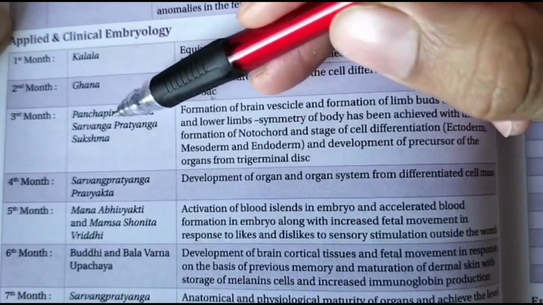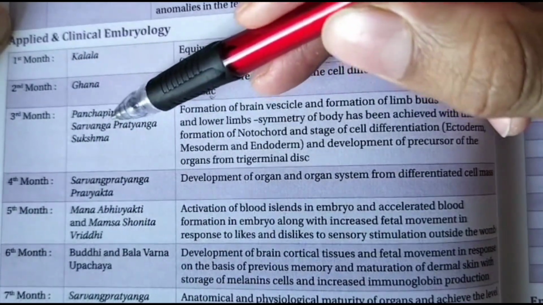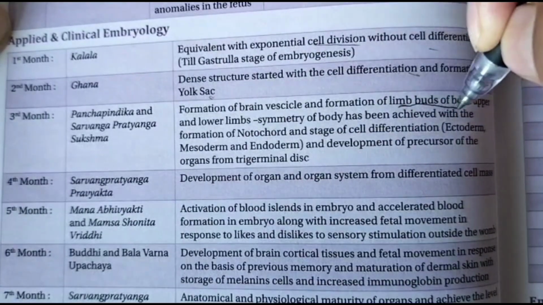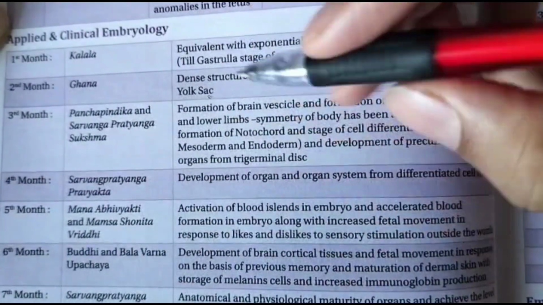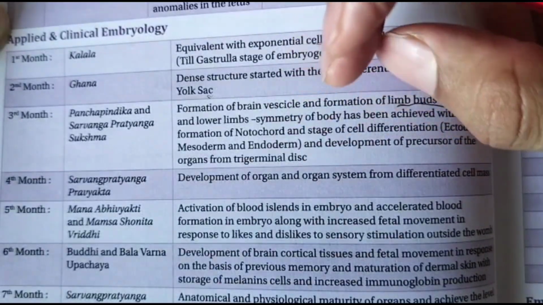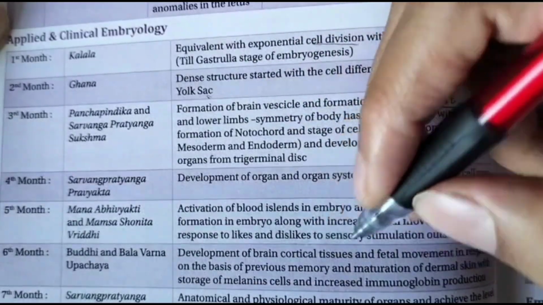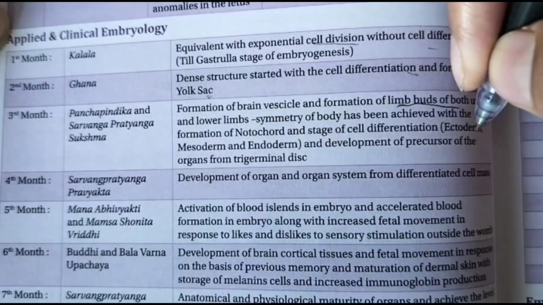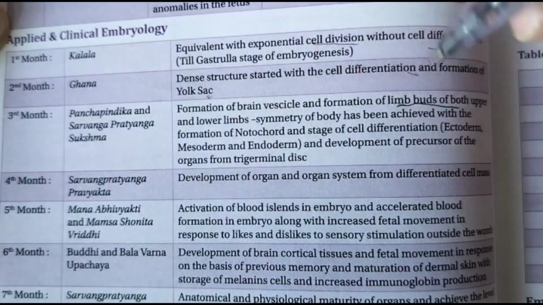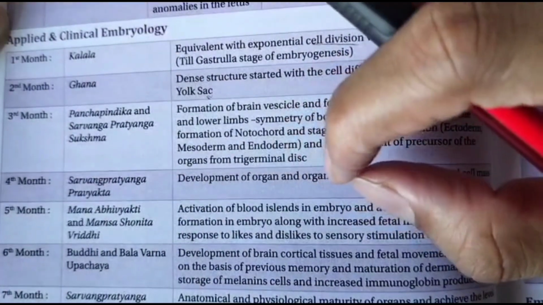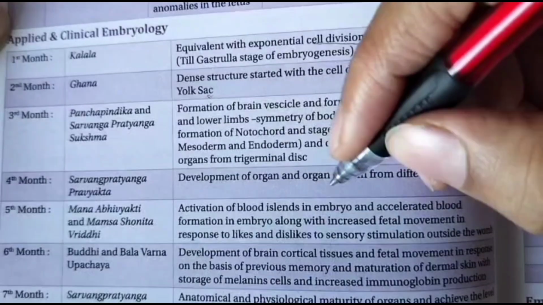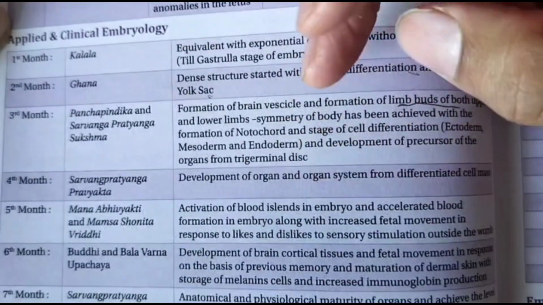In the third month, Panchapindika and Sarvanga Pratyanga Sukshma. This compares with the limb buds of both upper and lower limbs. Here limb buds start to develop in the baby from the upper side and lower side, that is, the two limbs, upper and lower, right? So what is Sarvanga Pratyanga here? Development of the organs and organ systems from the differentiated cell mass. So that differentiated cell mass has been divided into upper and lower limbs. After that organs and organ systems will be developed, after that in the 4th month.